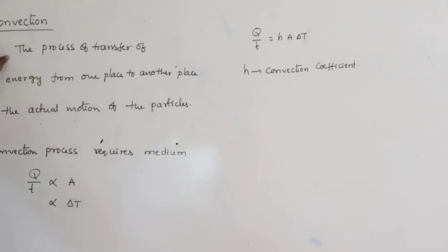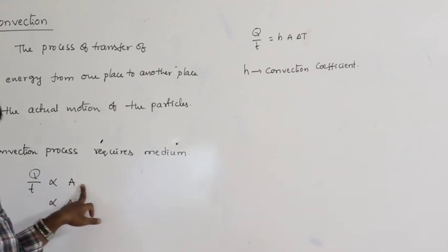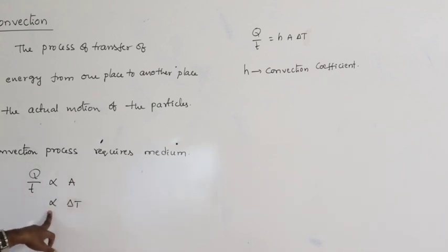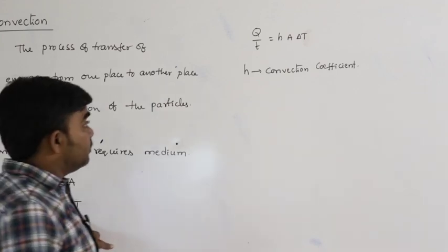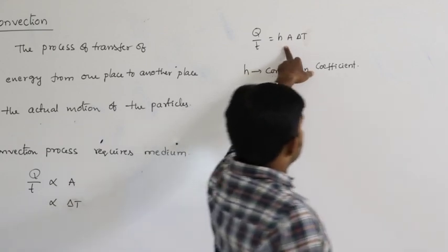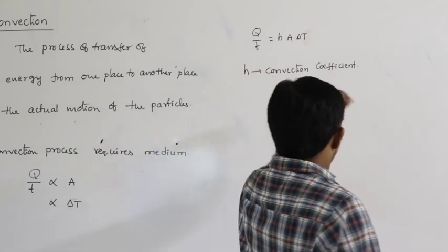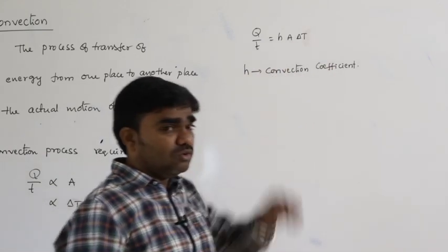So this is the actual process of the convection. In case of convection process, how is the heat energy transferred from one place to another place? So that is the rate of flow of heat, Q by T. Rate of flow of heat is directly proportional to area of cross section and directly proportional to temperature difference. Q by T is equal to H A delta T, where H is called convection coefficient.